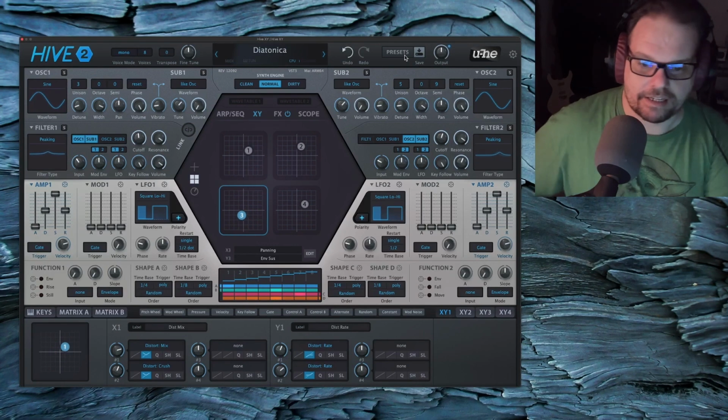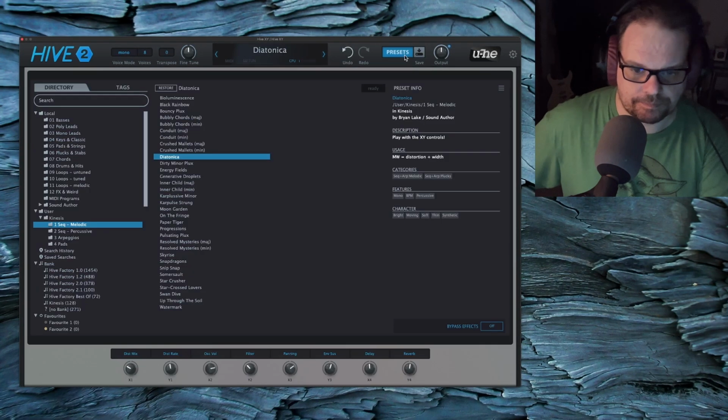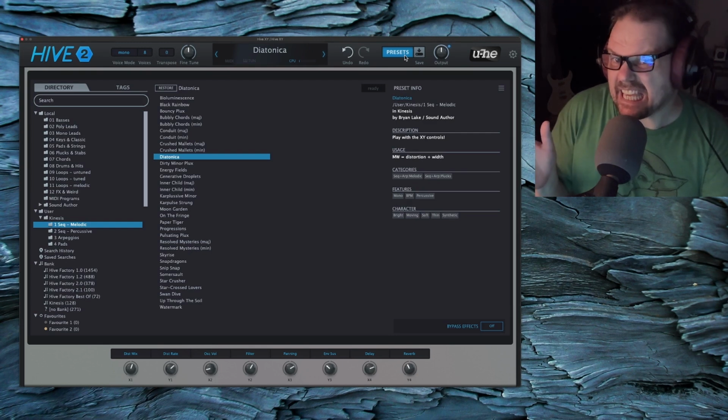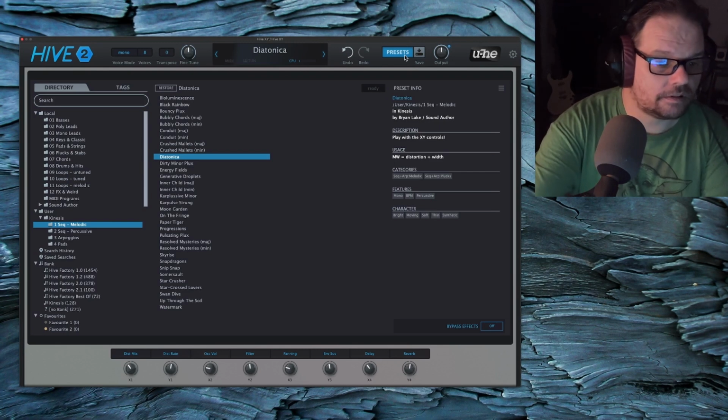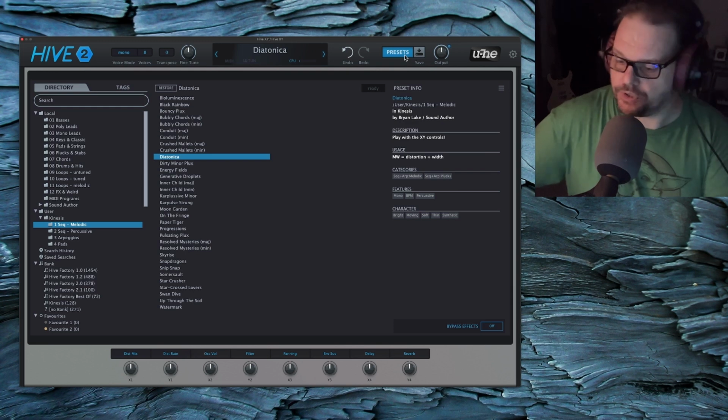Nice diatonic patch. And this will just be in whatever key your track is in. Some nice generative goodness.